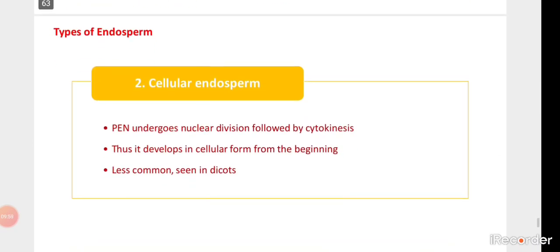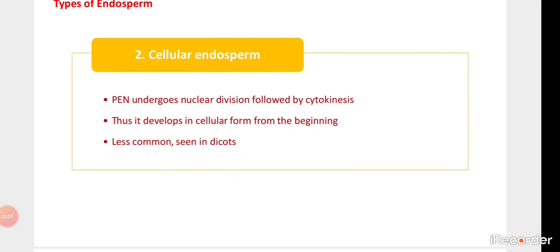Second type, it is said to be cellular endosperm. Whichever type of nuclei, those get centripetally arranged to the cell, each having its own cell, and that cell gets formed by the cytokinesis process. Cytokinesis means what? Cyto means cytoplasm, kinesis means division. So with the help of cytokinesis, each and every nucleus forms its own cell-like structure, a cellular form of structure,